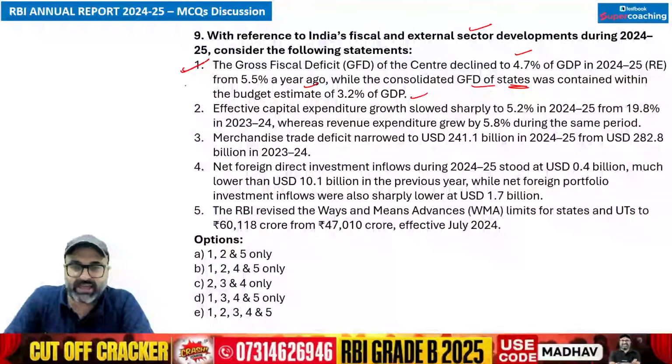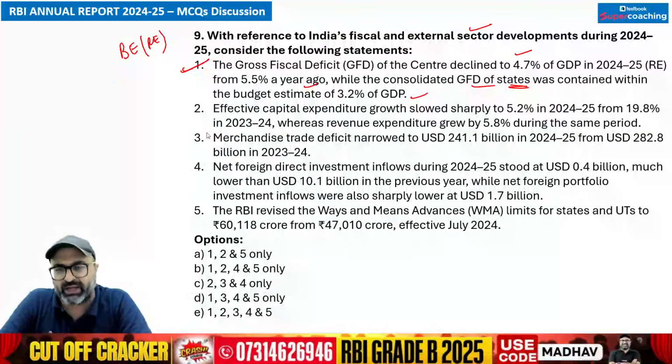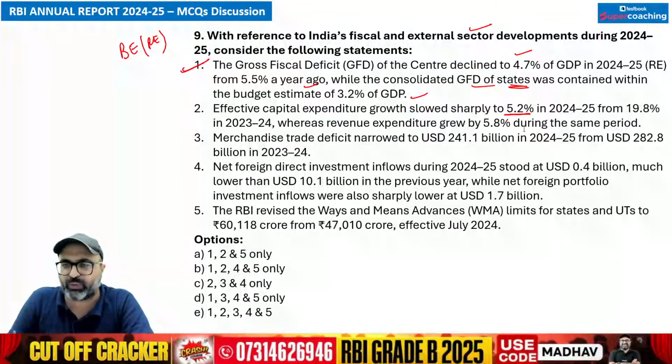That is absolutely correct. So I'm talking about the budget estimates, revised estimates for 2024-25. Then we have the effective capital expenditure has slowed down to 5.2% in 2024-25 in comparison to 5.8% during the same period. That is correct.